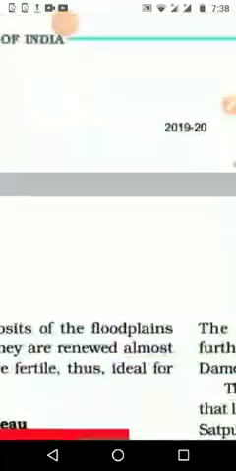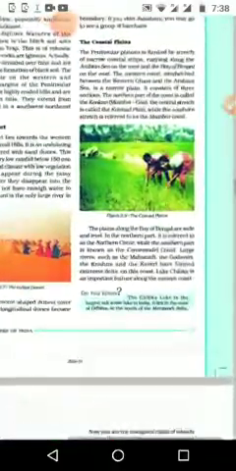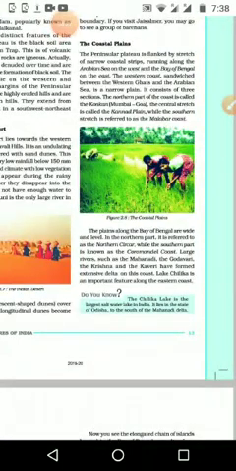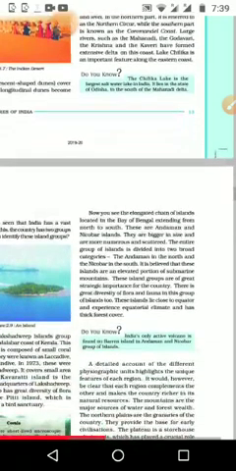The divisions we already said: generally we call Coromandel and Konkan coast, but the divisions on the western side are the Konkan coast, the Kannad coast or Kannad plain, and the Malabar coast, and on the eastern coastal plain we know the Circars coast and the Coromandel coast. Like that are the divisions.